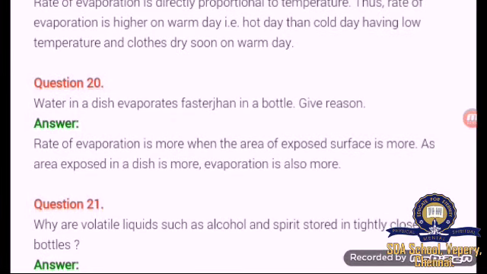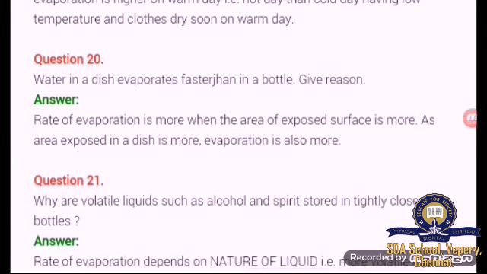Water in a dish evaporates faster than in a bottle. Give reason. What is the reason? Exposed area is very high, that's why, right? So read through this.